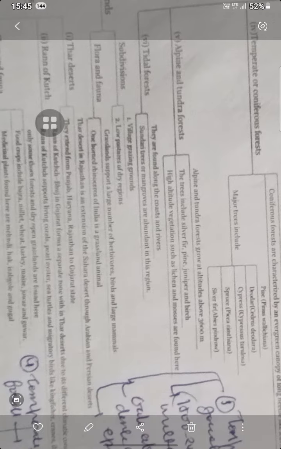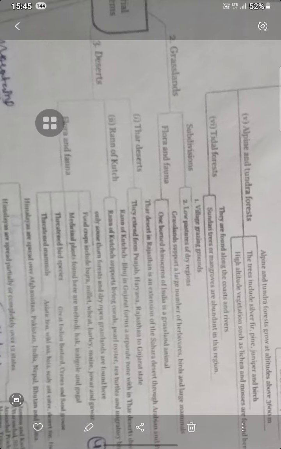Alpine and tundra forests are found at altitudes above 3600 meters, and these trees include the silver fir, pine, juniper, birch, and high altitude vegetation such as lichen and moss found here. Tidal forest is found along the coast and rivers, and the sundari trees of the mangroves are abundant in this region. And now we are going to grassland.